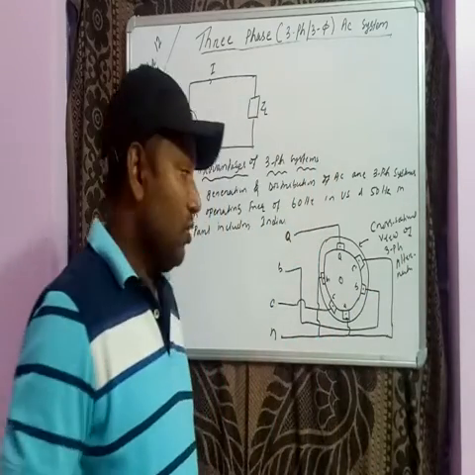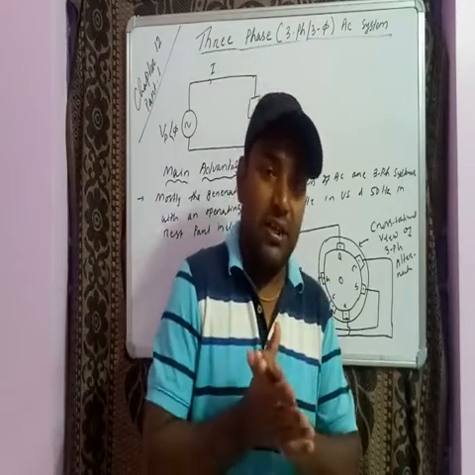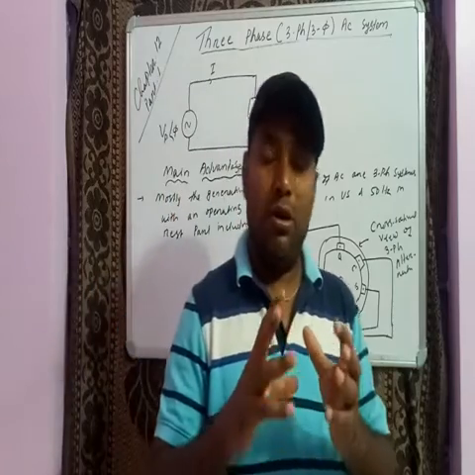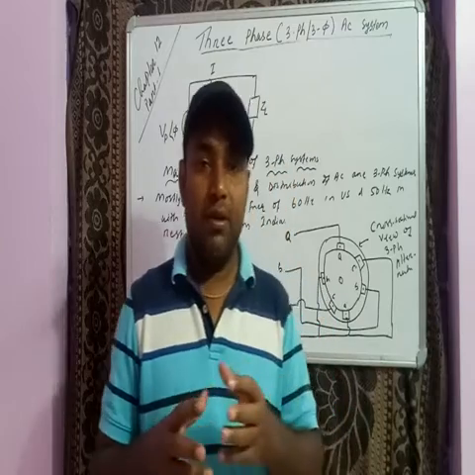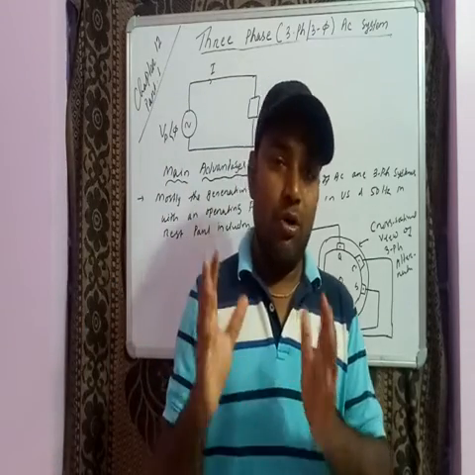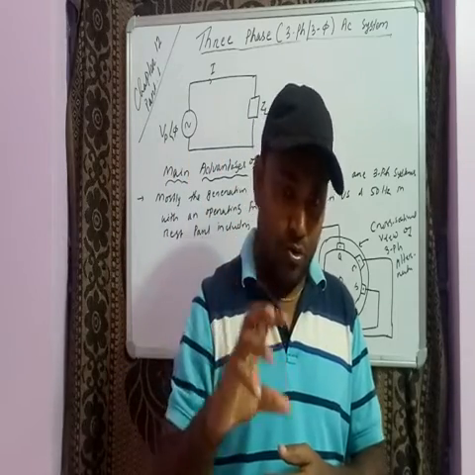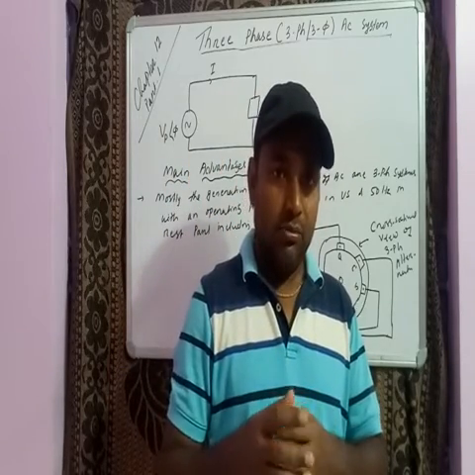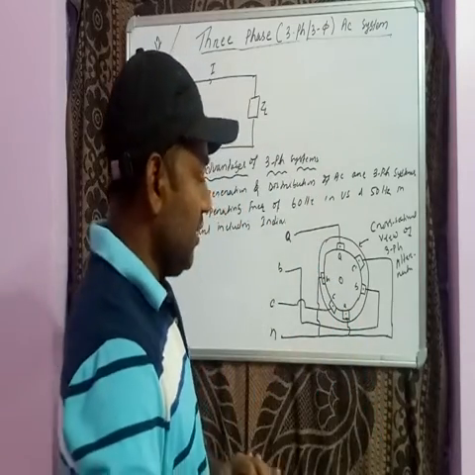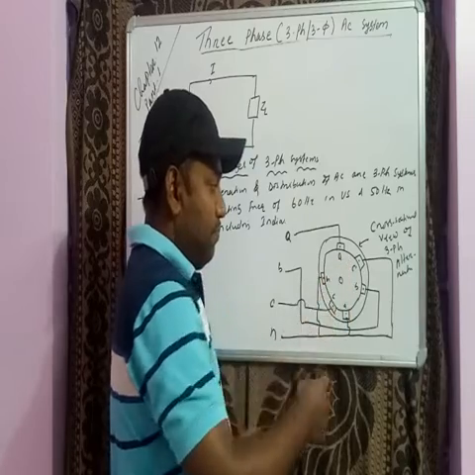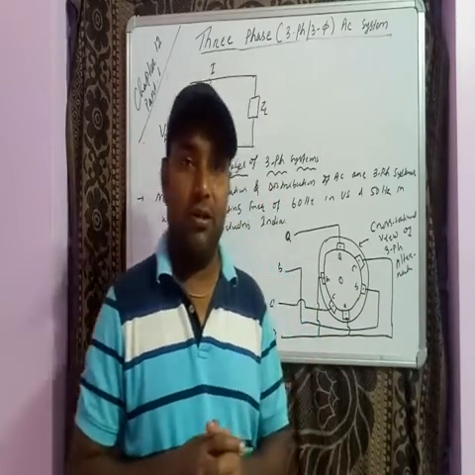Right? So one is the stator part, one is the rotor part. The generation of electricity is very simple. We need one stationary winding, that is the stator, where you give a DC supply to create a magnetic field, and one rotating part, the rotor, which rotates through that magnetic field to generate the voltage. Each phase is placed 120 degrees apart from each other, right?